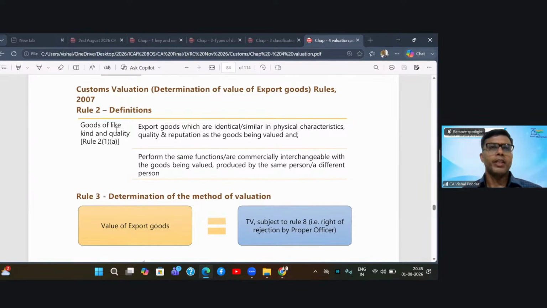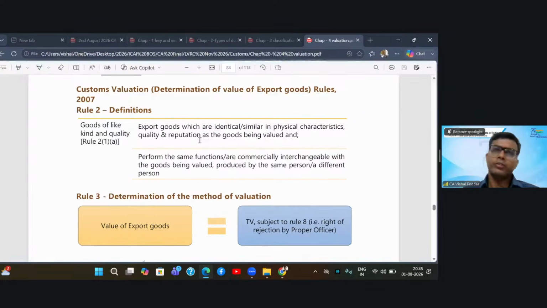What is the meaning of goods of like kind and quality? It means what goods you are exporting. If there are any other export goods exported by someone else, but they are completely identical, that is copy paste, same goods, or if they are not completely identical but still possess such physical characteristics, such a quality and such a reputation, that is brand, that they are capable of being replaced by your goods.